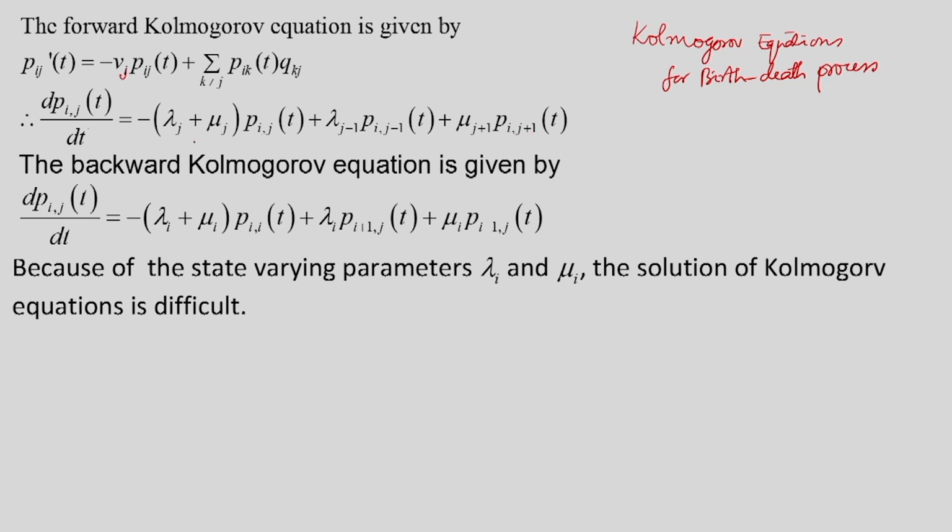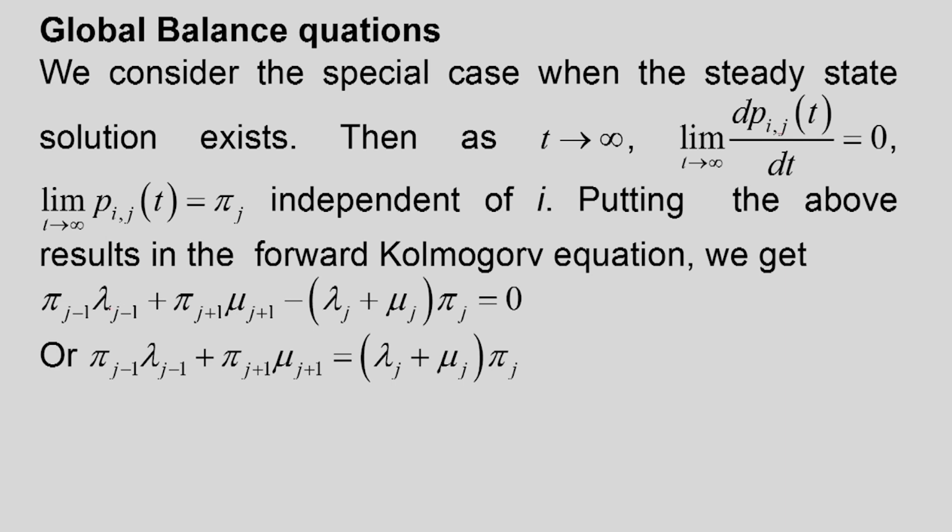That way I will get an equation: 0 is equal to minus (lambda j plus mu j) into pi j plus lambda j minus 1 into pi j minus 1 plus mu j plus 1 into pi j plus 1. That way we will get the global balance equation that we have written here.